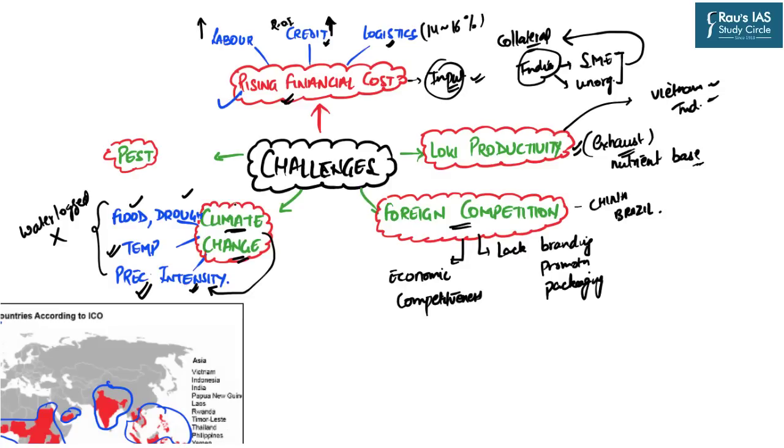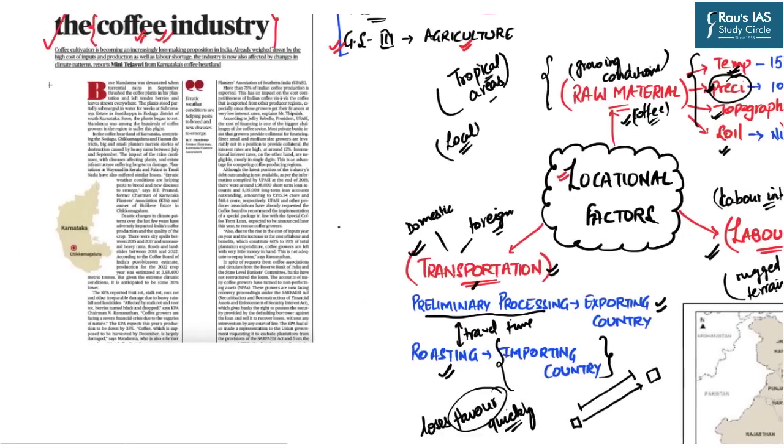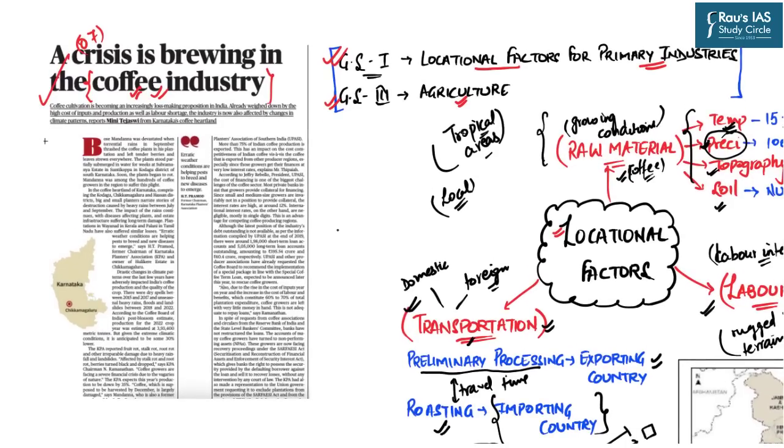And because of this climate change, the other associated challenge is the rise in pest attacks. Because of global warming, the average temperature is increasing, and because of this increase in average temperature, pest attacks and diseases are also increasing, which is detrimental for the coffee plantation. So these are the challenges which are talked about in this particular article and are hurting the coffee industry.